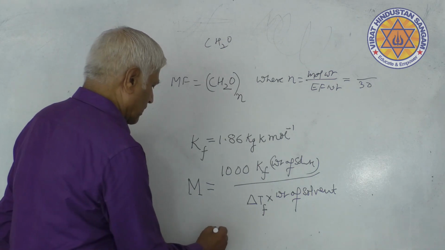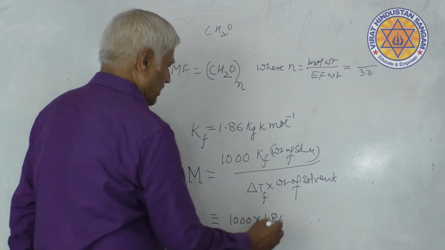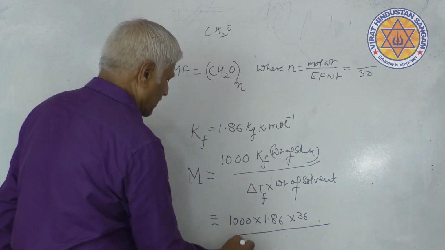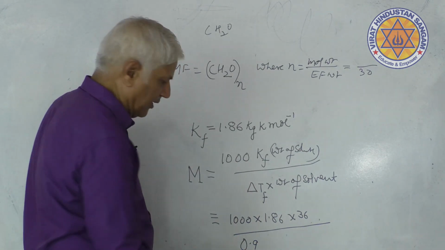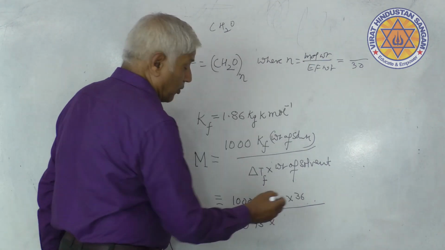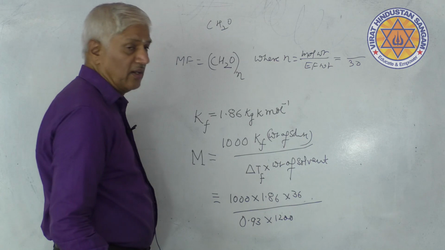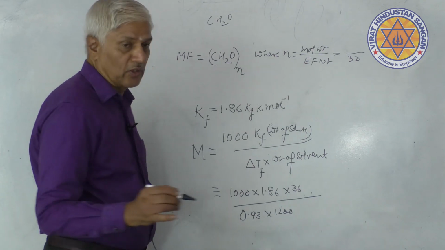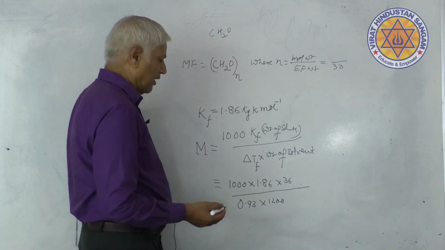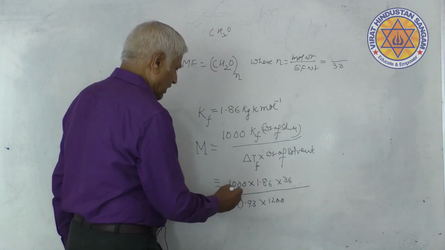We shall substitute 1000 into Kf, which is given as 1.86, weight of the solute is 36 grams, delta Tf is 0.93, and the weight of the solvent is given in kg. Solute weight you have written in gram, therefore this should also be in gram, 1.2 kg. You should be very careful, you must write it as 1200 grams. Normally they will give such numbers that you are able to simplify very easily.